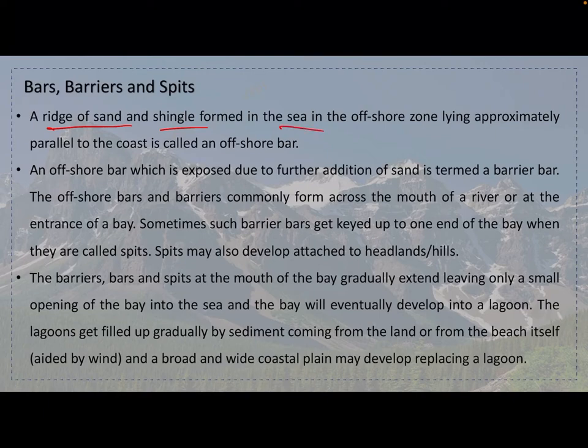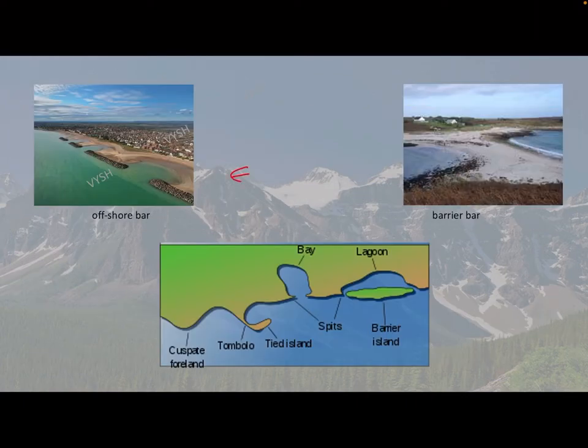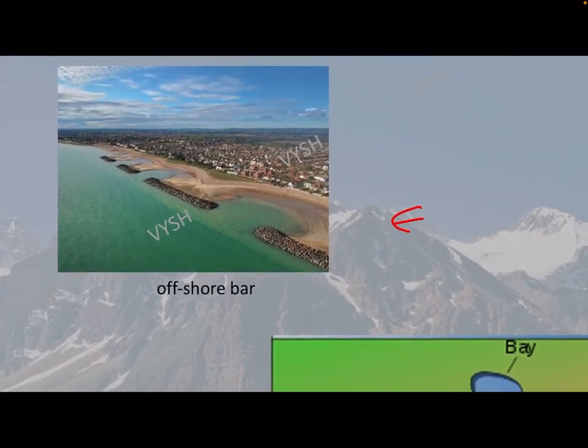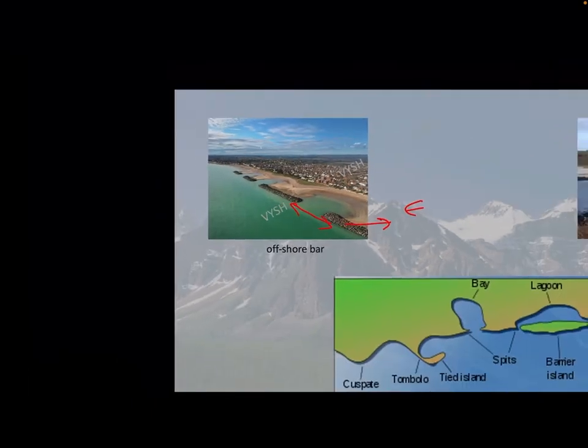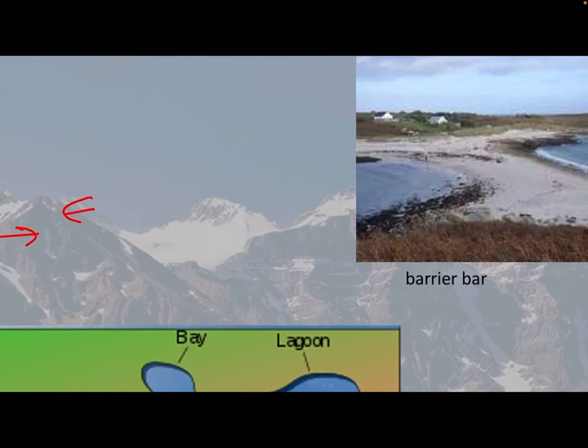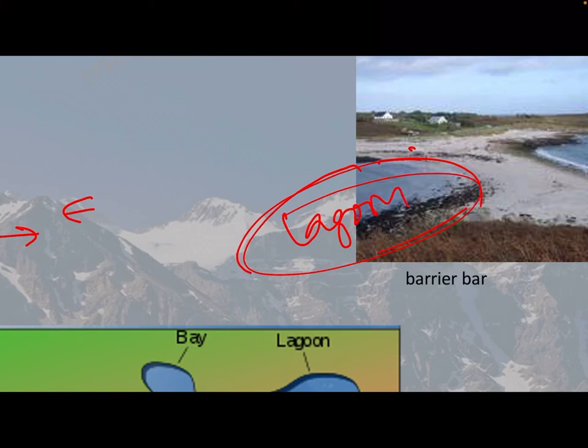The ridge of sand and shingle formed in the sea in the offshore zone, lying approximately parallel to the coast, is called an offshore bar. Here it is. This is more or less parallel to the coast basically. And these form because of the sediments and sand. An offshore bar which is exposed due to further addition of sand is termed a barrier bar. So here it is. It more or less cuts off, and because of this only the lagoon forms.